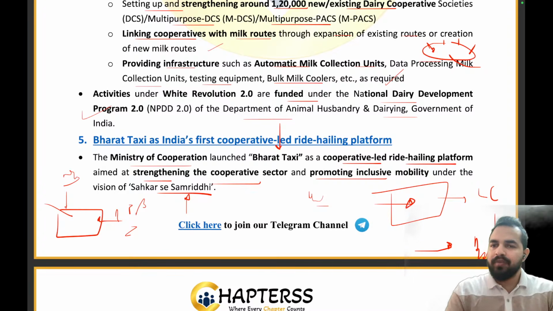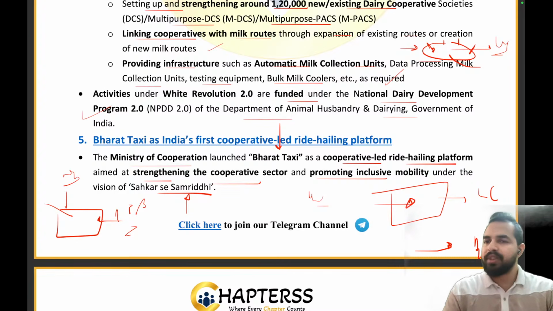This is what we call Sahakar, which means everyone working together, and Samriddhi means prosperity, growth. Now all these five people are able to attain the education and clear the examination. So this is what we call Sahakar se Samriddhi.